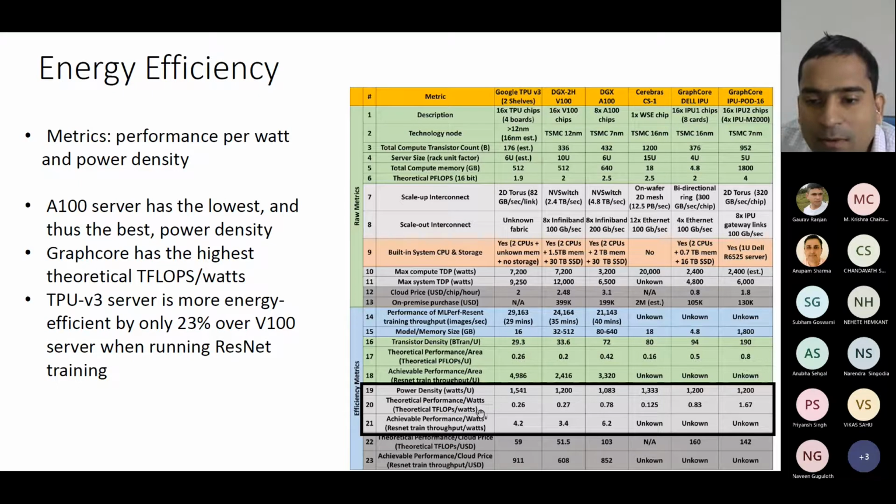Here, theoretical performance per watt. So that means with each watt of power, how many teraflops we can achieve, that should be as high as possible. So that is highest for TPU, 1.67. And if you see the ResNet, here we don't have the ResNet results, but this number is best for the DGX A100. That means for each watt of power spent, it gives you the highest throughput.